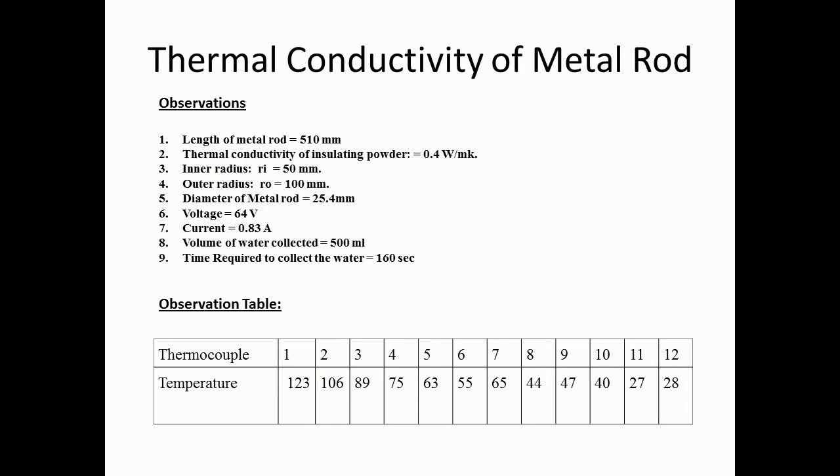Seventh position temperature is 65 degrees Celsius. Eighth position temperature is 44 degrees Celsius. Ninth position temperature is 47 degrees Celsius. 10th position temperature is 40 degrees Celsius. Water inlet temperature is 27 degrees Celsius and water outlet temperature is 28 degrees Celsius.